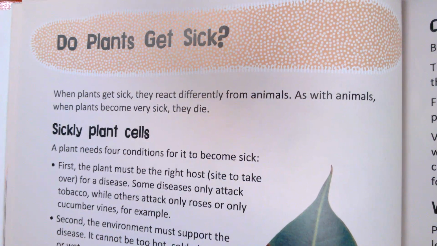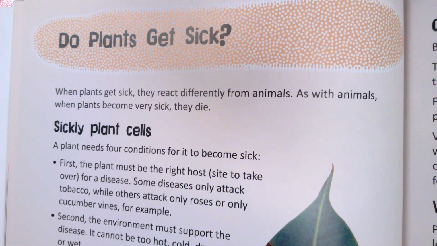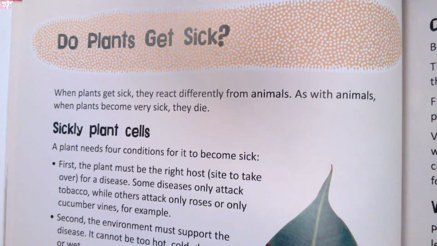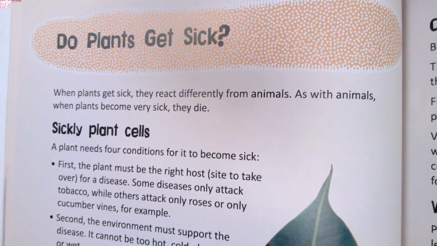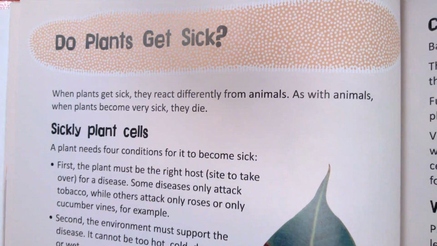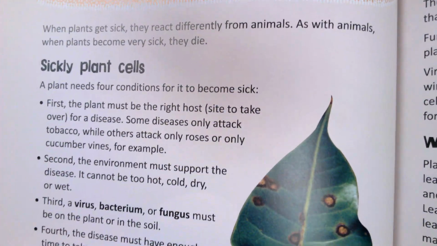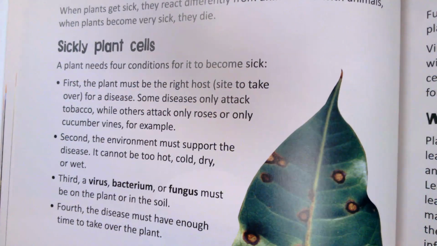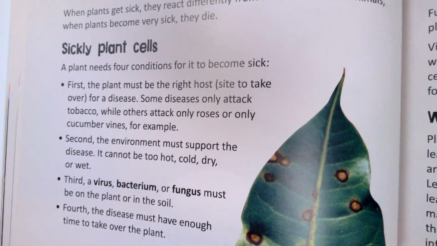Chapter 7. Do plants get sick? When plants get sick, they react differently from animals. As with animals, when plants become very sick, they die. Sickly plant cells. A plant needs 4 conditions for it to become sick.